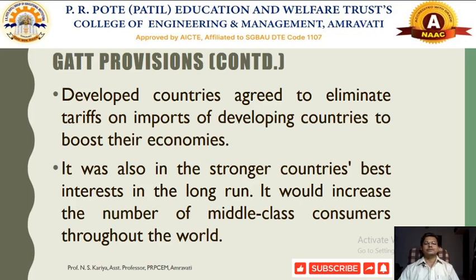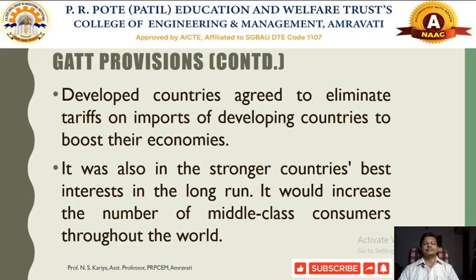It was also in the stronger countries' best interest in the long run, as it would increase the number of middle class consumers throughout the world. Most of the developing nations in favor of promoting international trade with other countries were looking for more provisions to promote international trade from developing countries. GATT was initially a better option when the WTO was not formed.